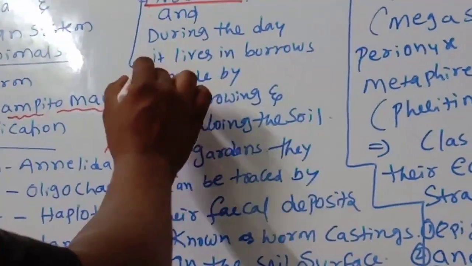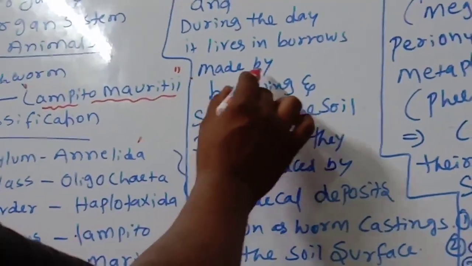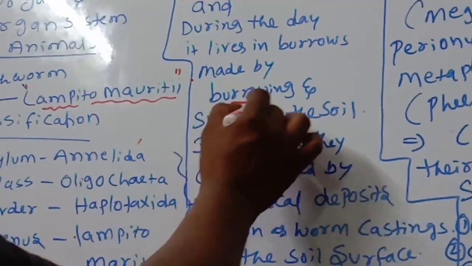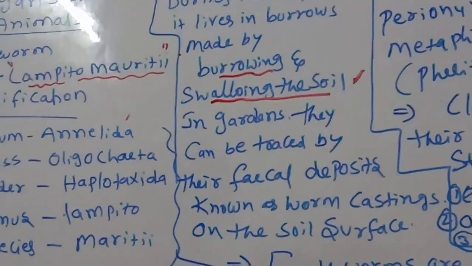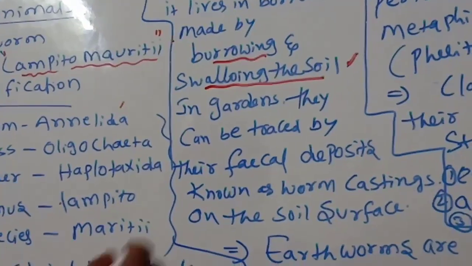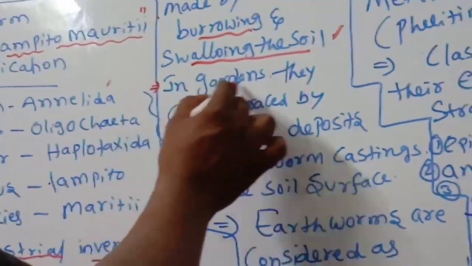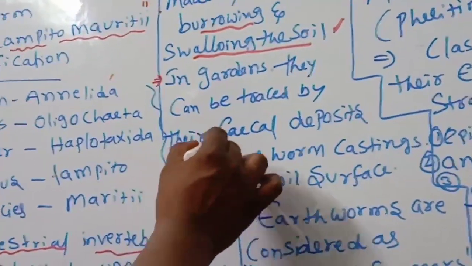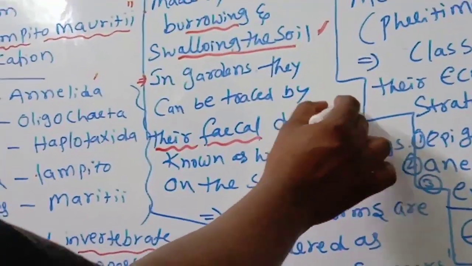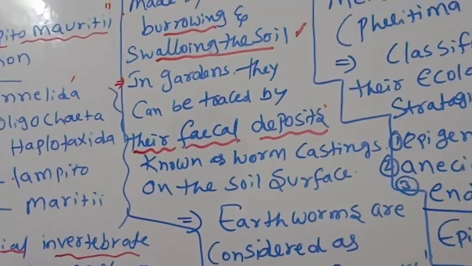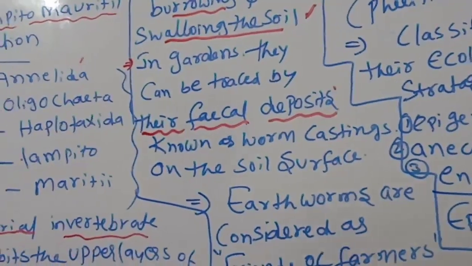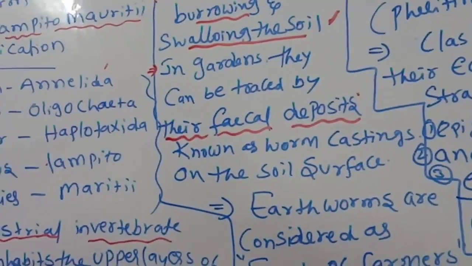And during the day it lives in burrows, and these burrows are made by burrowing and swallowing the soil. Like that they make the burrows. In gardens they can be traced by their fecal deposits. By seeing their fecal deposits, we can estimate that earthworms are living there.